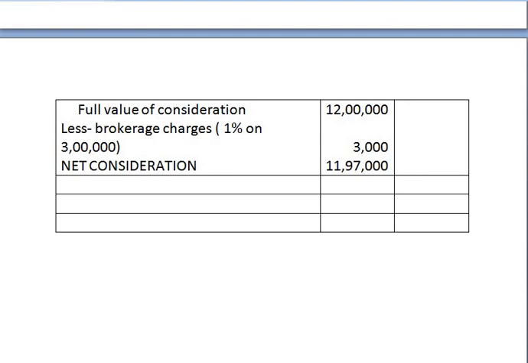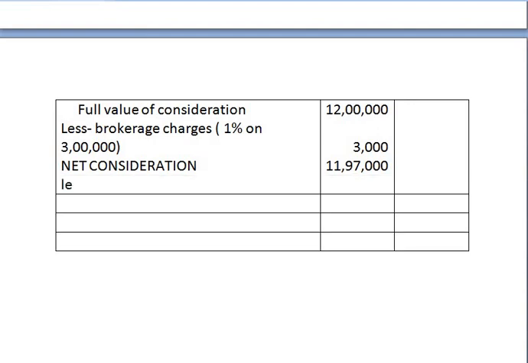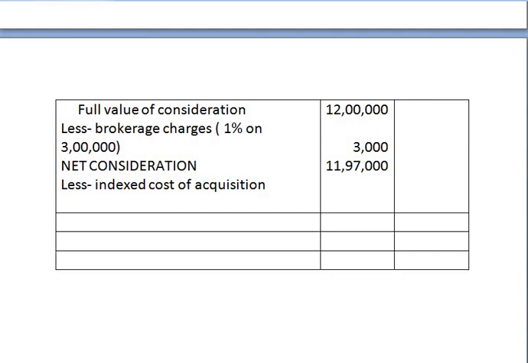From net consideration, deduct indexed cost of acquisition. And we know the formula how to calculate indexed cost of acquisition, that is cost of acquisition into cost inflation index for the year of transfer divided by cost inflation index for the year of acquisition. Now Mr. Rahul has purchased these shares for rupees 4,52,000.